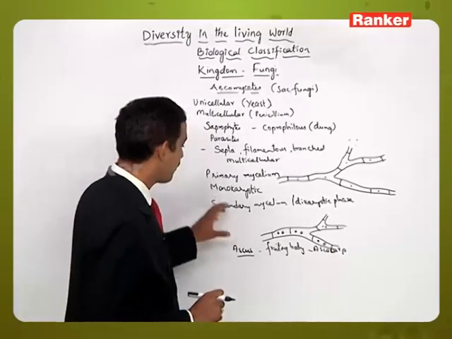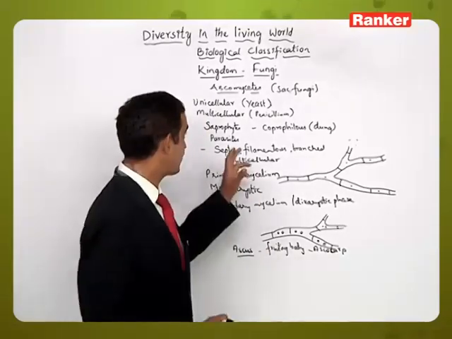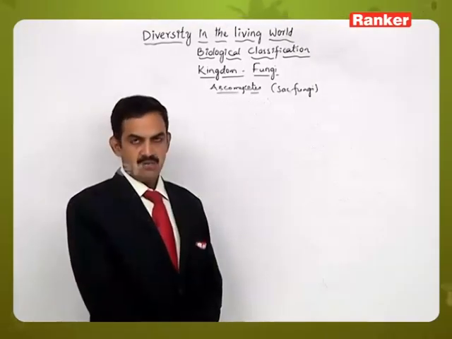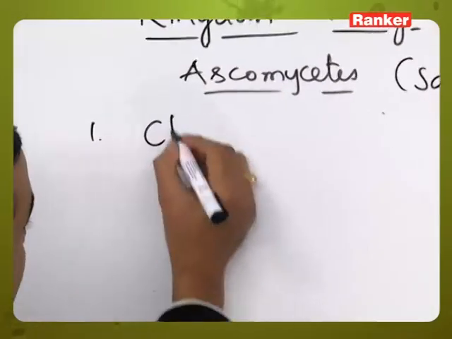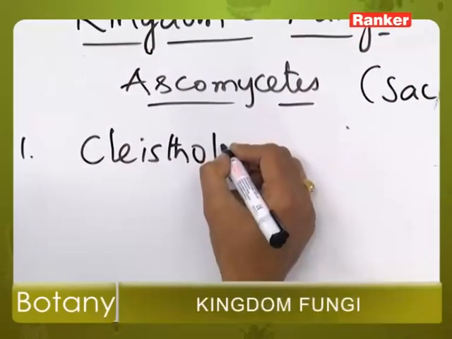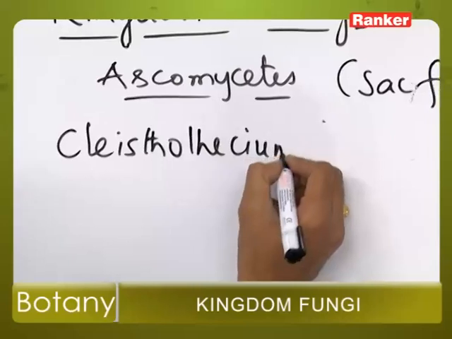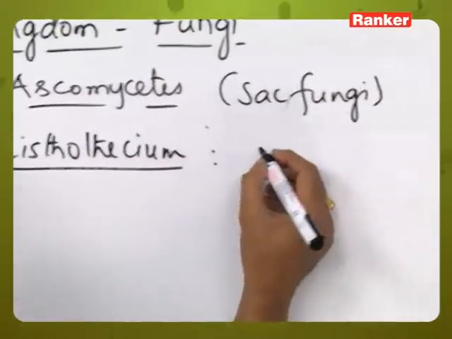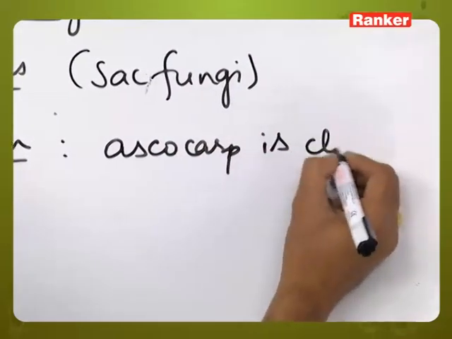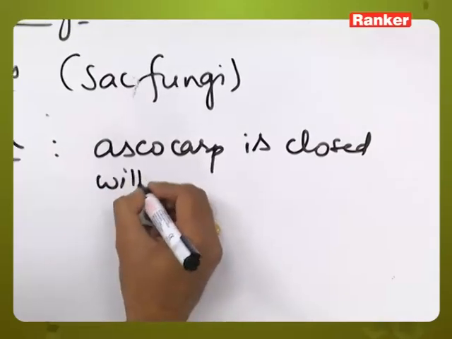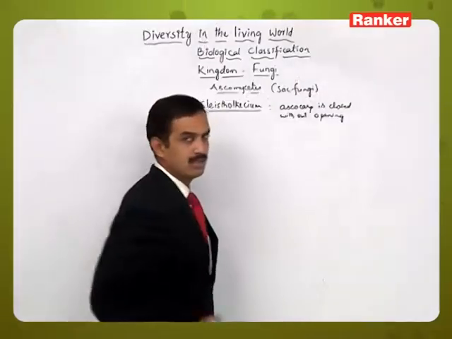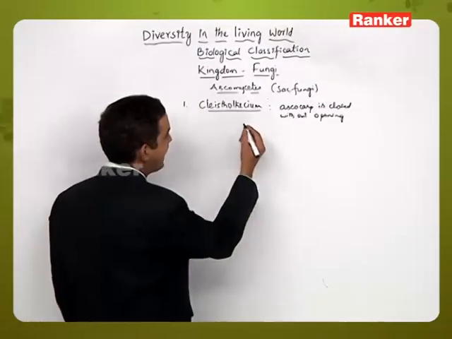So this is the way this process takes place, and in the members of Ascomycetes there are three different types of ascocarps present. Out of the three types, the first one is Cleistothecium. Here this ascocarp is a closed type without any opening, and inside this Cleistothecium the asci are present.